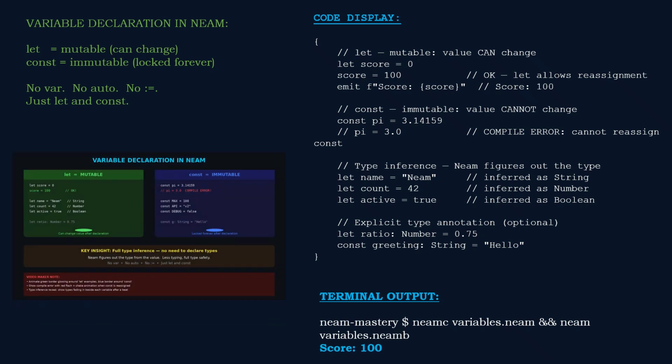And here's what's beautiful. Neam has full type inference. You write let name equals "Neam", and the compiler knows it's a string. You write let count equals 42, and it knows it's a number. You can add explicit type annotations if you want clarity, but the compiler doesn't need them. This means less typing, but full type safety at compile time.